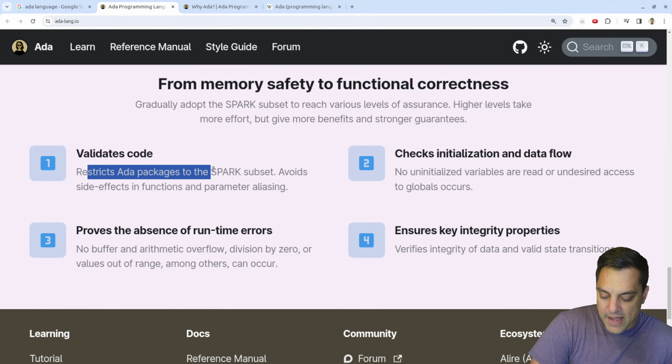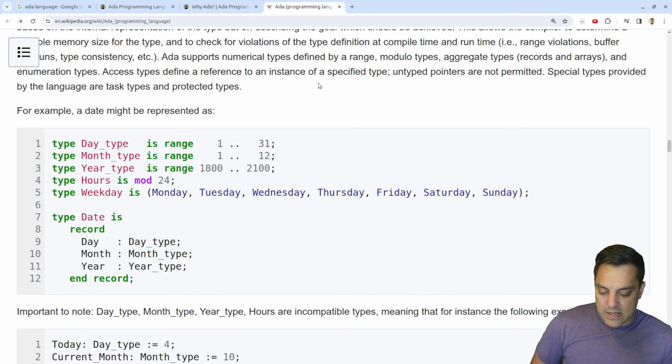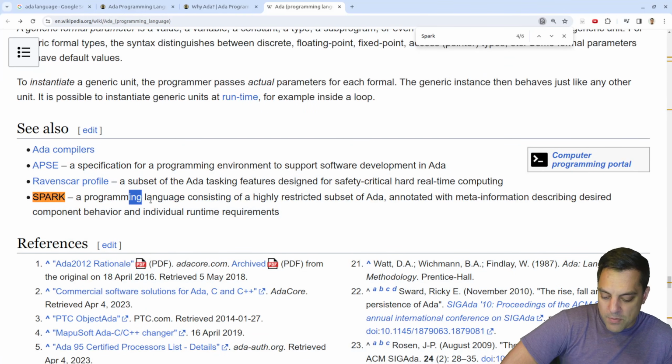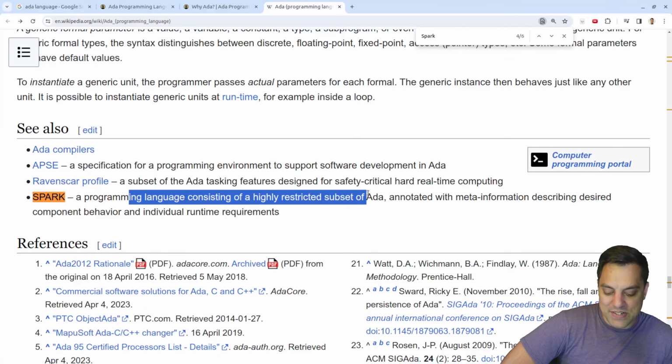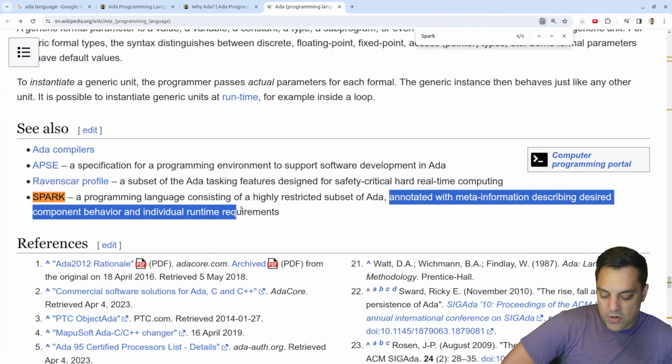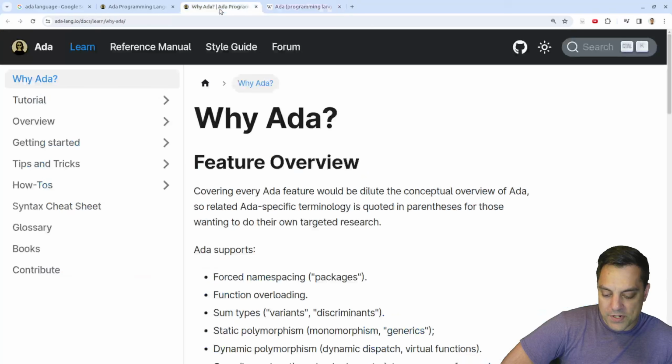Okay, restrict Ada packages to the Spark subset. Okay, we'll have to read a little bit. Maybe the wiki can give us, if I search Spark here. Okay, Spark, a programming language consisting of a highly restricted subset of Ada, annotated with meta information describing desired component behavior and individual runtime requirements. Okay, great. So that sort of answers that question.